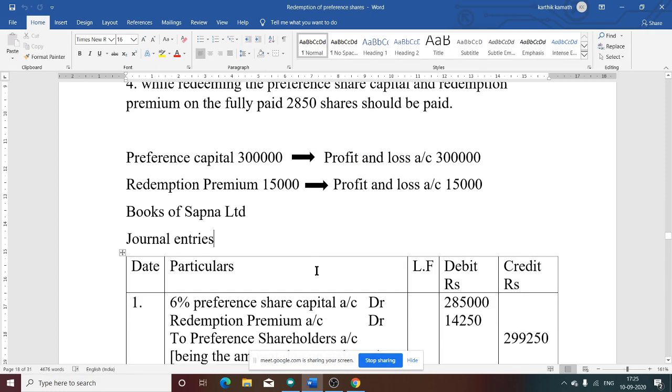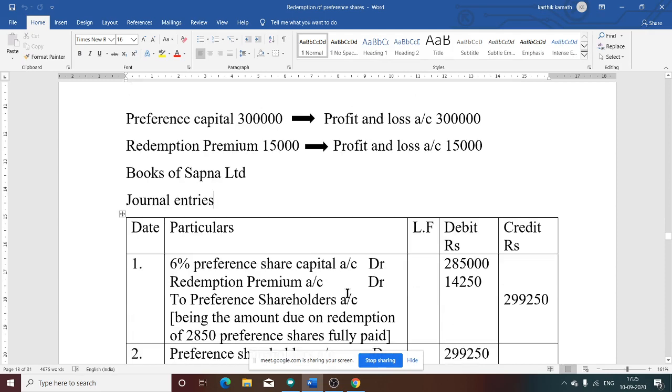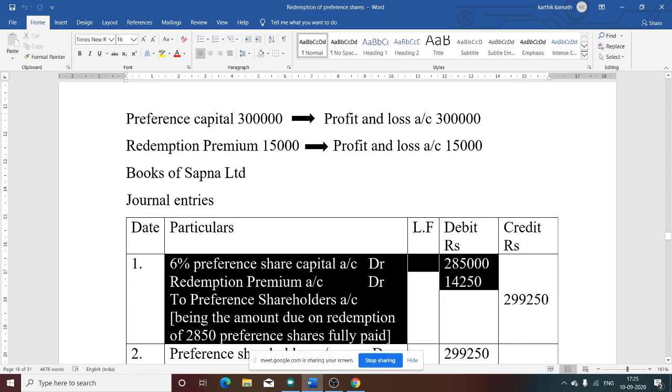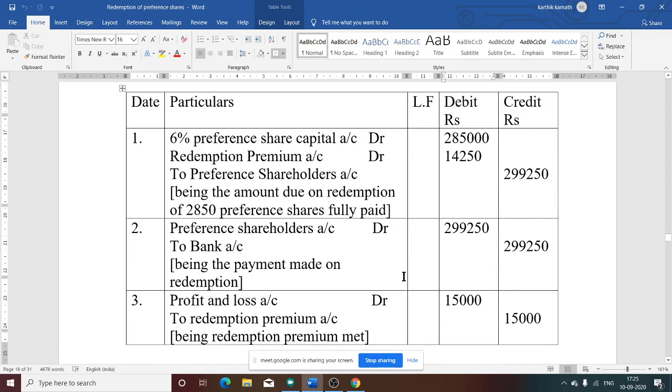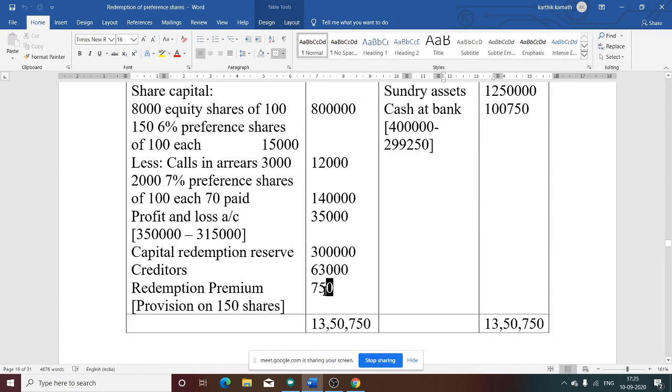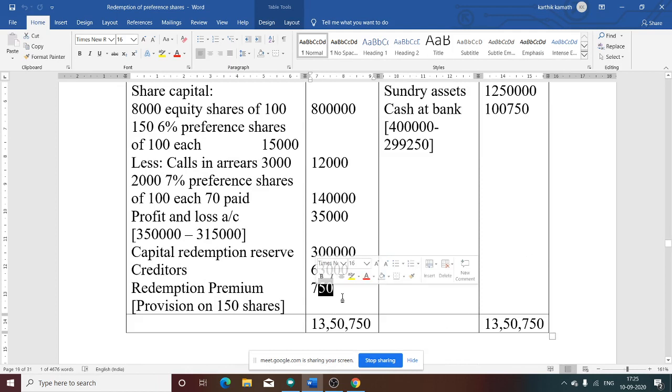But at the time of making payment to preference shareholders, we have considered only 2,850 shares. If you see the first journal entry information, redemption premium account is debited with 14,250. So 15,000 minus 14,250, what is the remaining balance? The remaining balance is the due amount. Redemption premium due for 150 shares, to be shown on the liability side of the balance sheet, is 750.